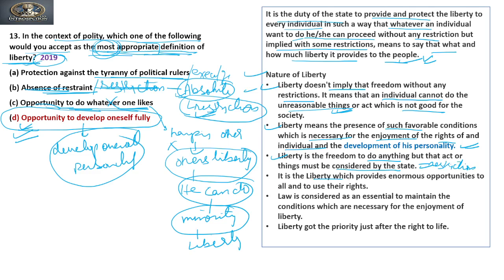It is a liberty which provides enormous opportunity to all to use their rights. Law is considered essential to maintain the conditions which are necessary for enjoyment of liberty. Liberty got the priority just after the right to life. Is it clear? So the answer to this question is D.